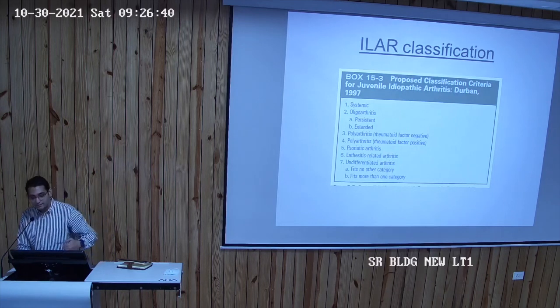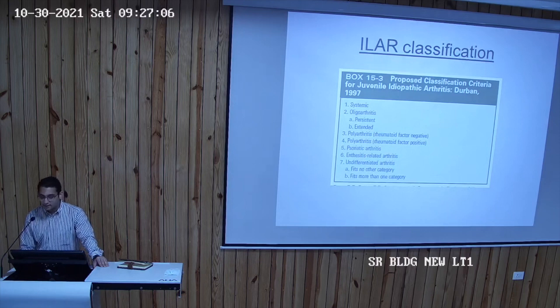So now there are 7 kinds of juvenile idiopathic arthritis. This is something you should all know, because अगर कुछ pediatric rheumatology में important topic है for you guys is this. There's nothing else which is as important as JIA. So there are 7 types of JIA. Systemic onset JIA is the one in which they get fevers, rashes, and arthritis. The second one is oligoarthritis, oligoarticular arthritis, which means 4 or less than 4 joints.